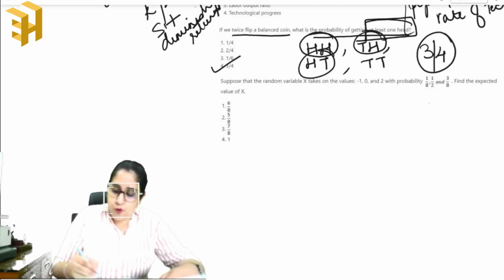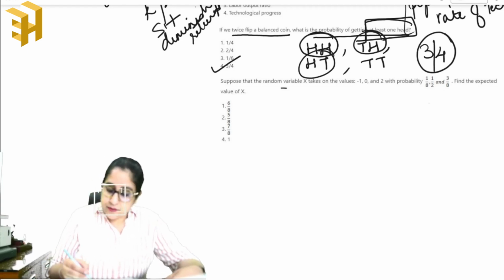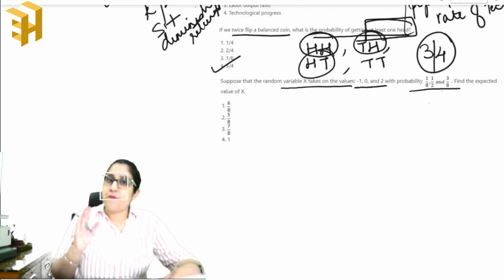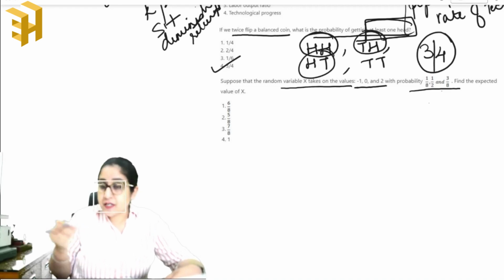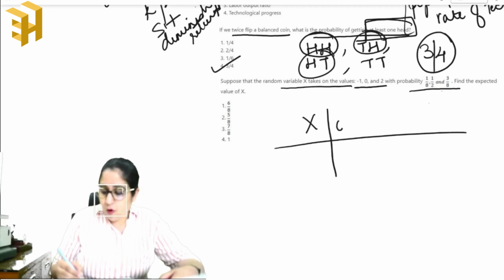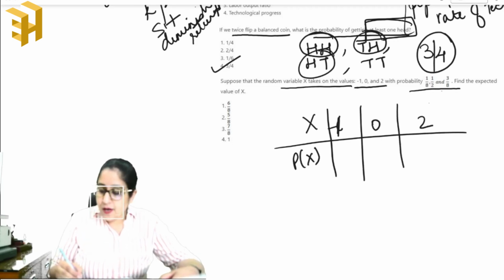So the answer should be 3/4. Last question is: suppose that the random variable x takes on the values -1, 0 and 2 with probabilities 1/8, 1/2 and 3/8. Find the expected value of x. Let's make a table for simplicity. X has the values -1, 0 and 2. Probabilities we have are 1/8, 1/2 and 3/8.